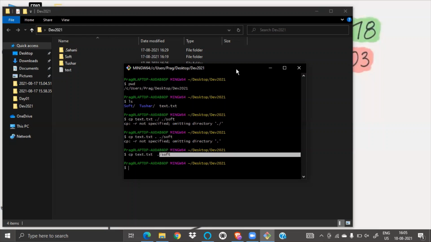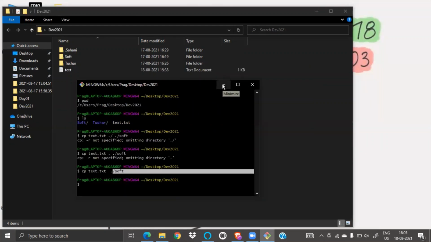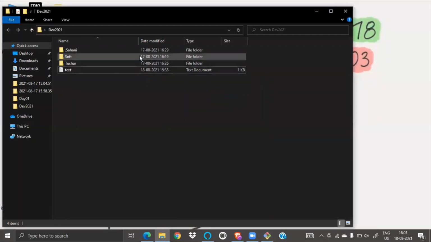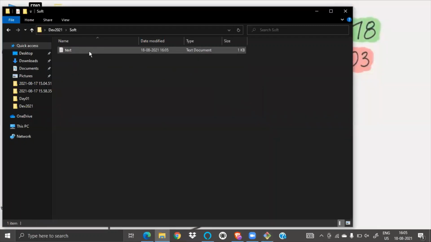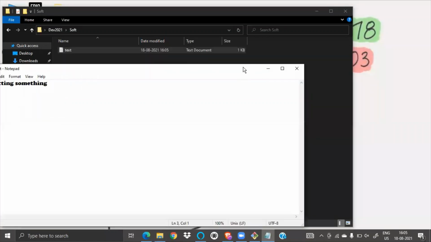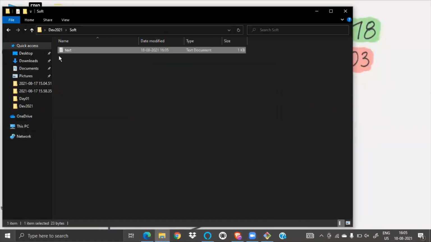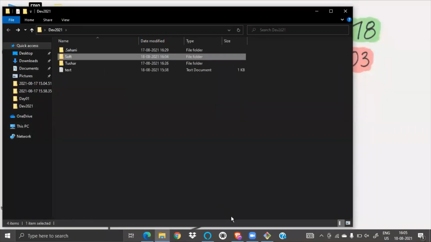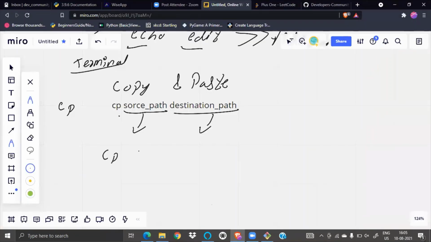Do you guys trust me? Okay, is this copied or not? Let's see. If you guys don't trust me, I have something to prove. If I do this, I have written something new, and this is here in the soft file. CP is clear. CP is what? CP is this, CP source file. Just write the source file. You can even use the source folder.